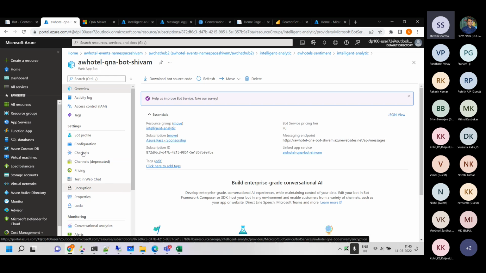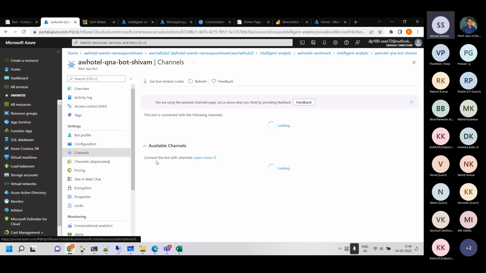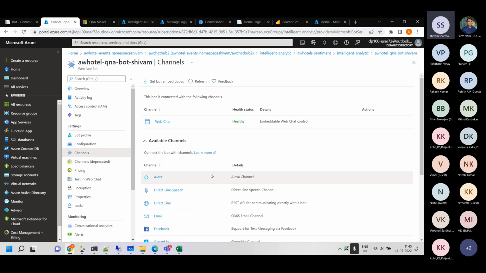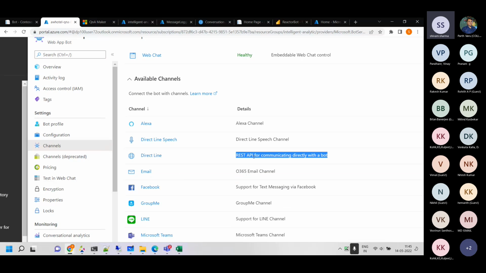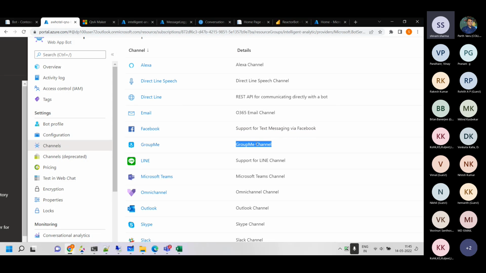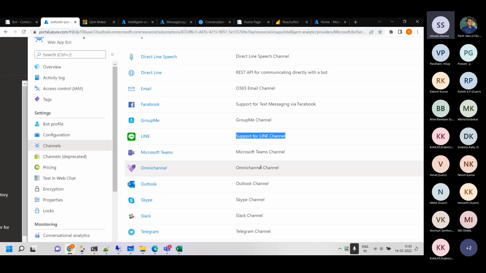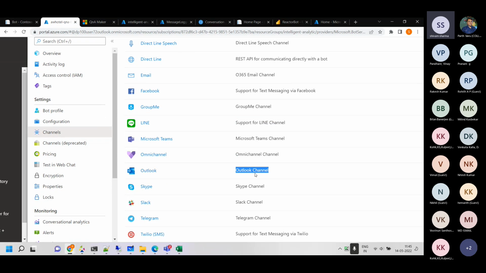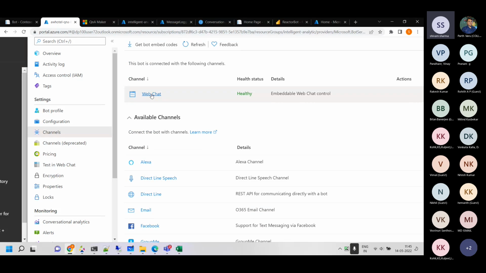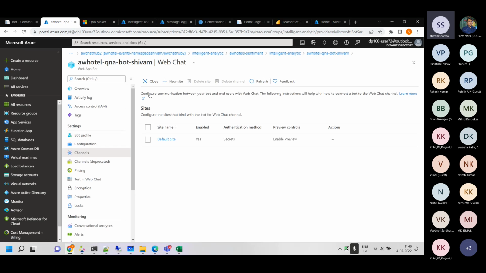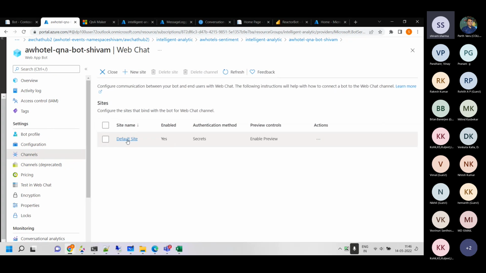Channels basically represent where your customers are. Facebook is one channel. Let's see what other channels are there. Alexa is another channel, and direct line is there. API calls. Office 365 is another channel. GroupMe is a channel. Line is a channel. Teams is a channel. Omni channel, Skype, Slack, Telegram, and so on. The web chat is what we have right now, and this one is what I clicked on. That's the default name which was there.